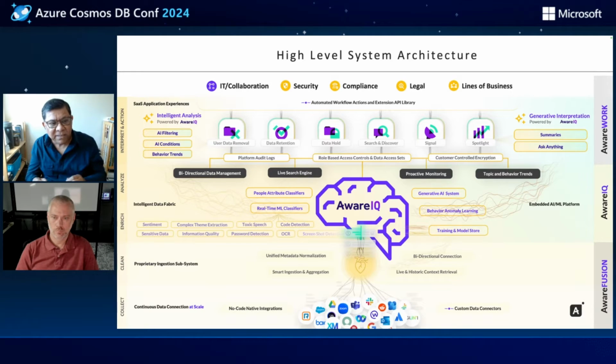These inferences are used to enrich these messages to build context. This context is exposed to business applications in security, compliance, legal, and employee listening. At the heart of this platform is the intelligent data fabric, and it at its core has a data store that is powered by Cosmos.